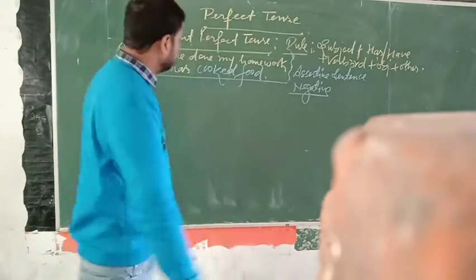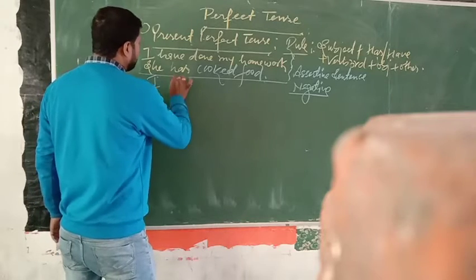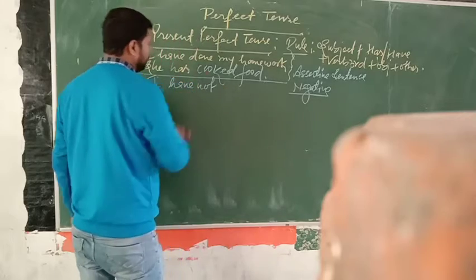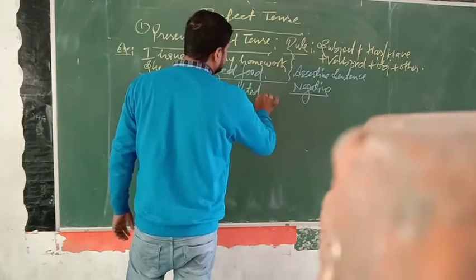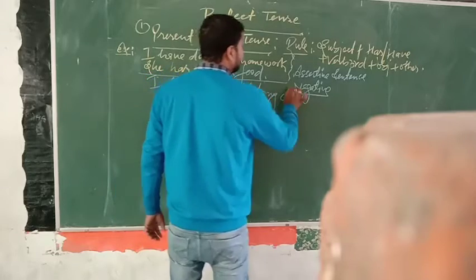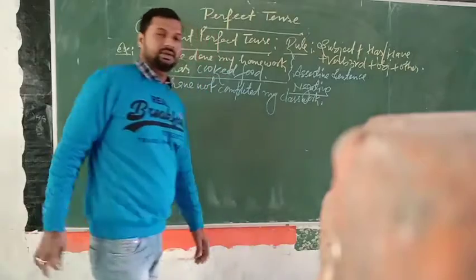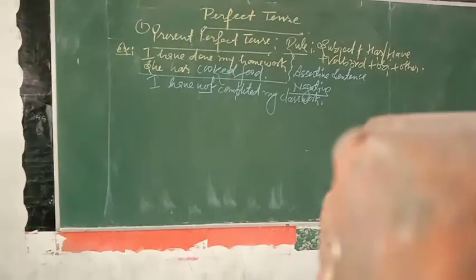Where: I have not completed my classwork. You see here, not. Just after your helping verb, not is used.